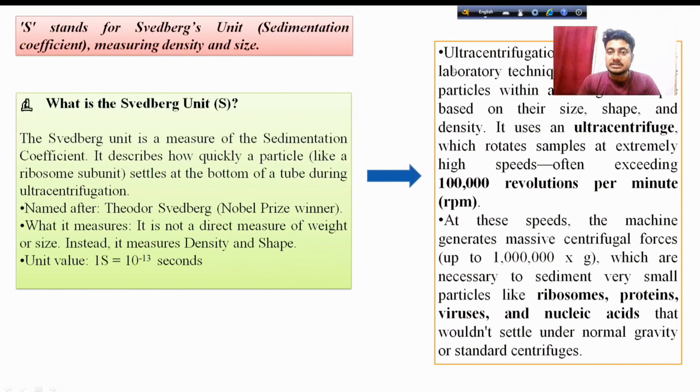Then this is the process of ultracentrifugation, and in this process we rotate the ultracentrifuge at 1 lakh rpm. Through this process we can separate biological samples based on size, shape and density. From our next class, when we are talking about the techniques chapter, we will study ultracentrifugation in detail. But now we just need to know what the Svedberg unit is and its value. Go on to the next slide.